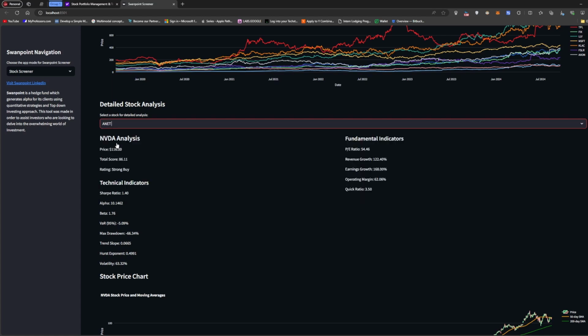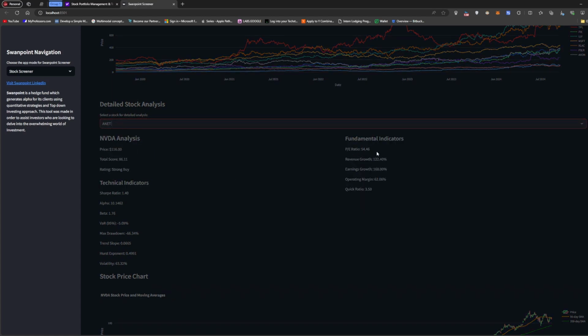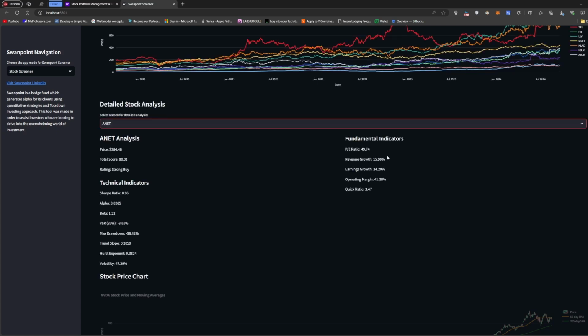The P/E ratio right now for ANET is a little bit high, around 49, and the revenue growth is not really anything crazy. That's why I have it on my watch list. I'm looking for the P/E ratio to go slightly down, and maybe a higher free cash flow yield, before getting into it.